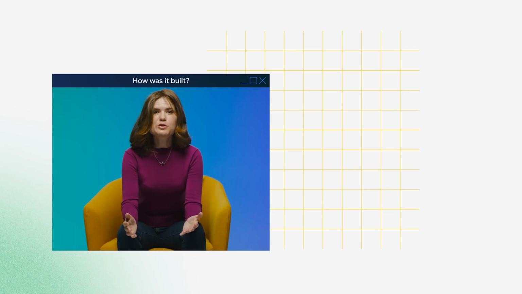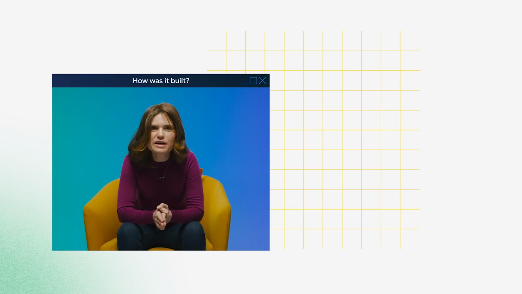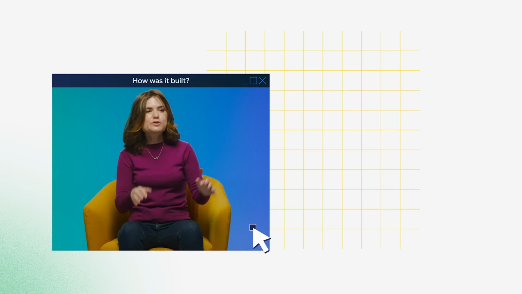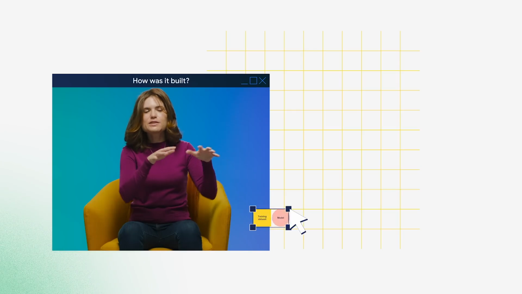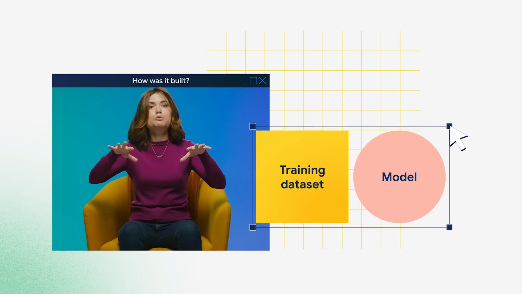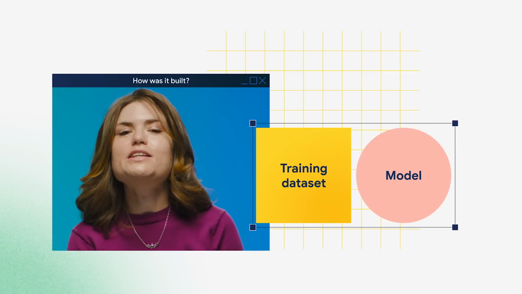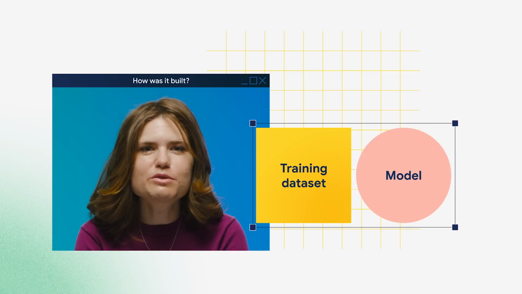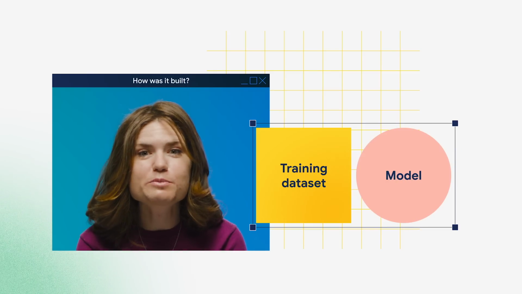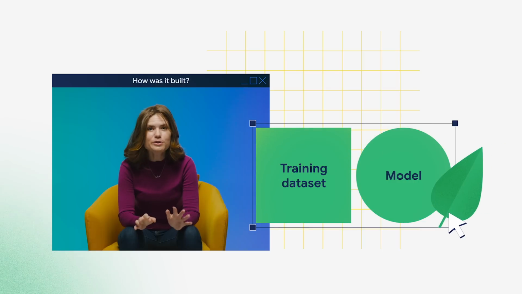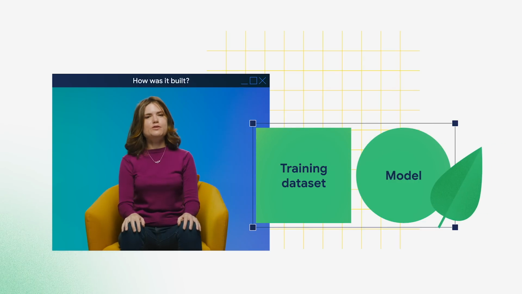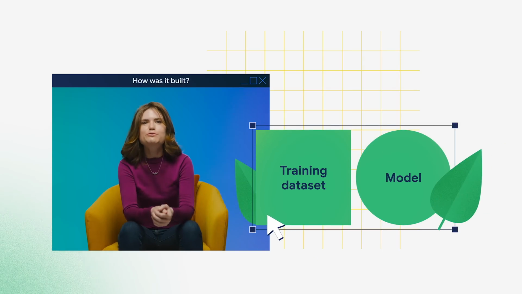To build PaLM 2, we used compute optimal scaling, which basically means that as you're increasing the size of the dataset, you increase the size of your compute proportionally. That means that even though PaLM 2 is smaller than previous large language models, it performs better overall. Not only that, it's also more efficient to serve, and therefore more environmentally friendly.